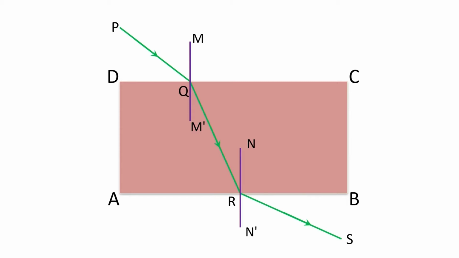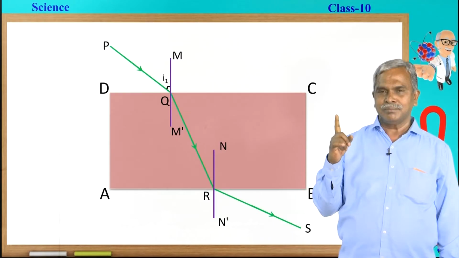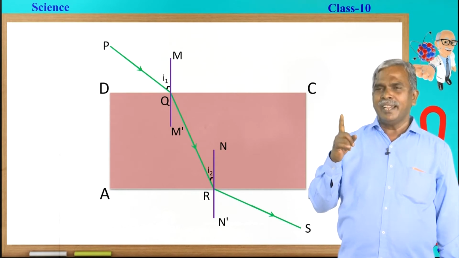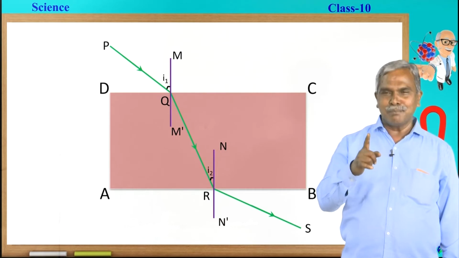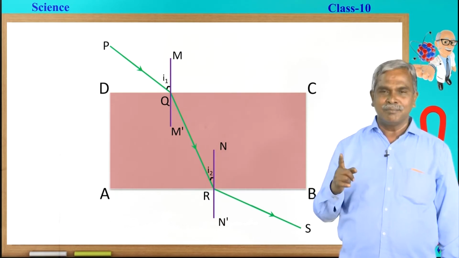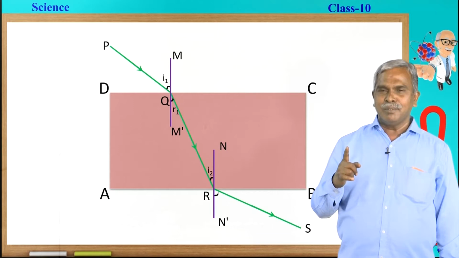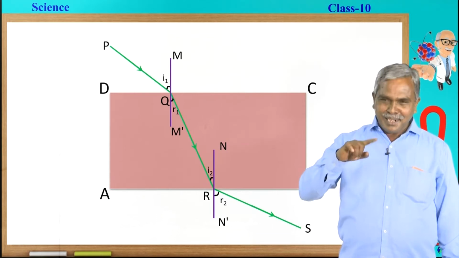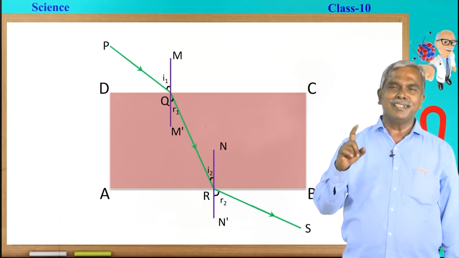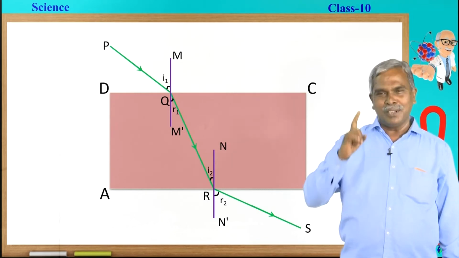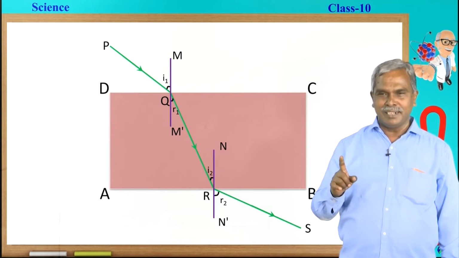Here PQ is called the incident ray, QR is called the refracted ray and RS is called the emergent ray. I1 and I2 are the angles of incidence, which are formed between the normal and the incident ray. Similarly, R1 and R2 are the angles of refraction, which are formed between the refracted ray and the perpendicular. Already you have learned this, therefore, I do not want to go into detail regarding it.